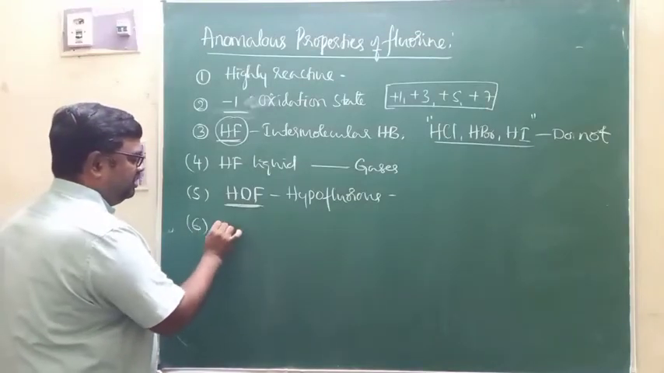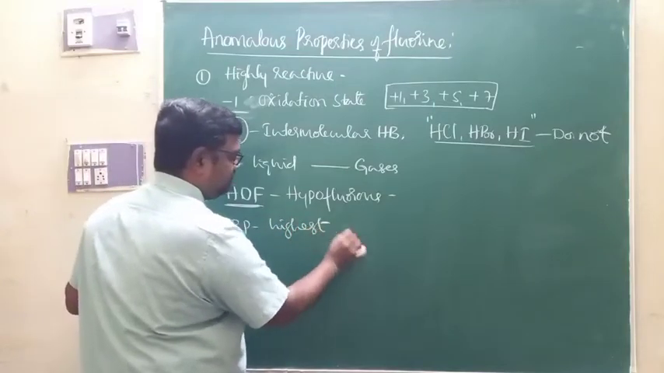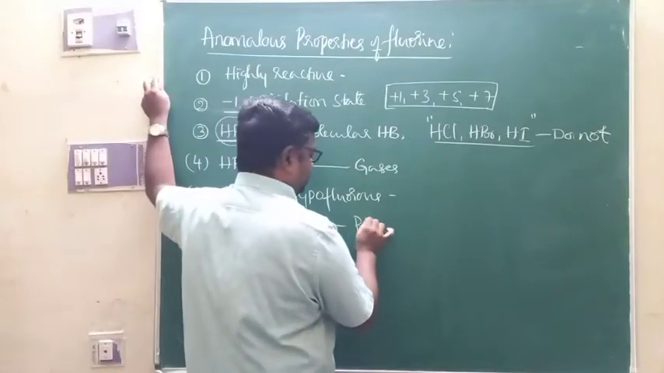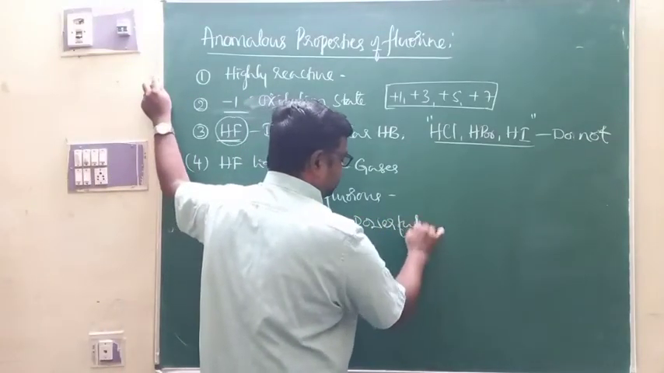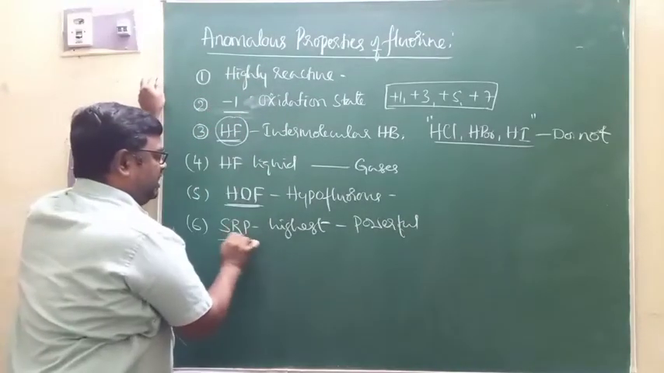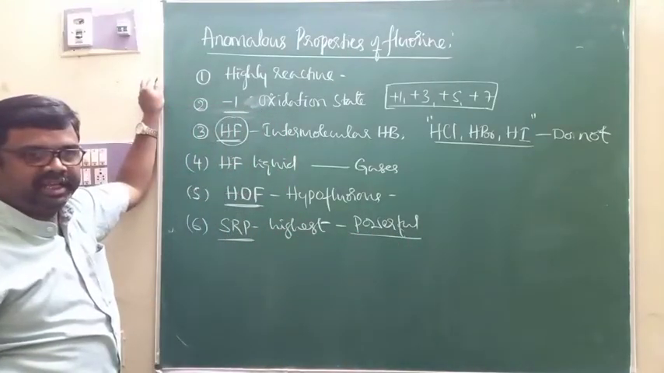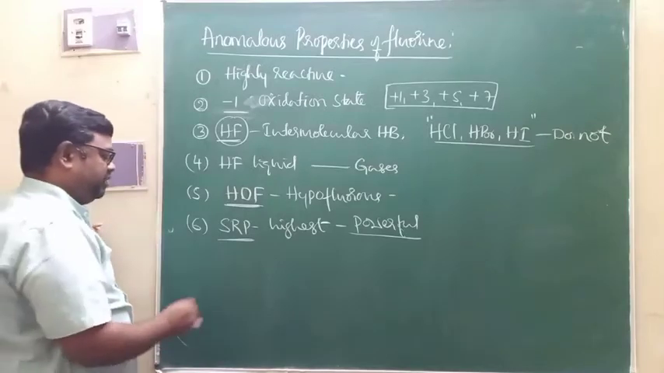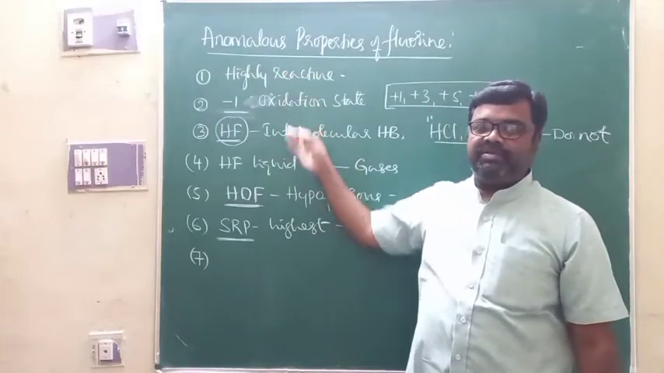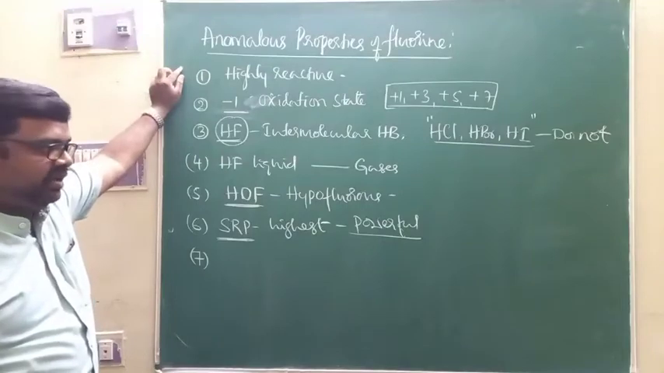Apart from that, the SRP of fluorine is highest. Because of that, it is a powerful oxidizing agent, is it not? Fluorine is characterized by highest SRP. Because of that, it is a powerful oxidizing agent in group 17. That is one more anomalous property. So these are some anomalous properties that we can list out as far as fluorine is concerned in group 17.